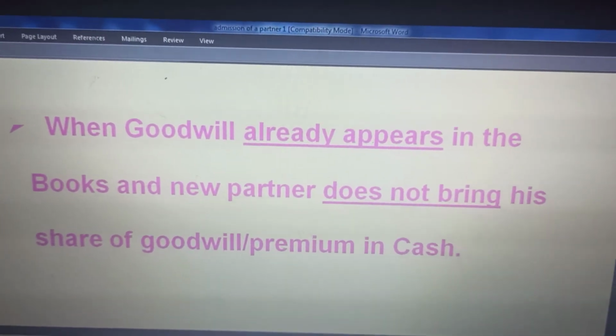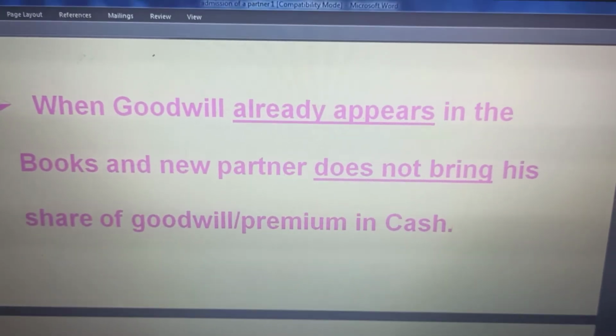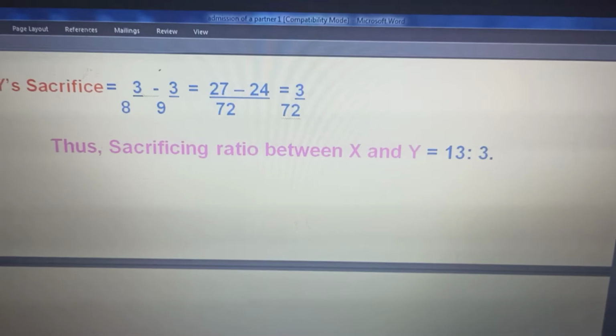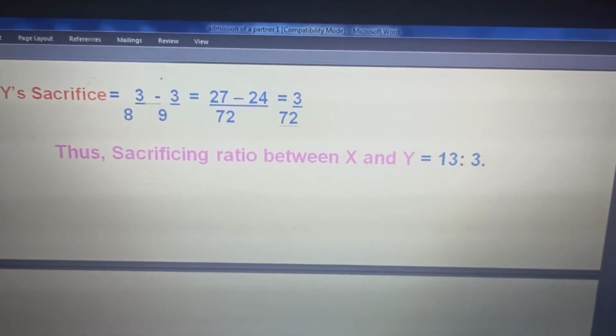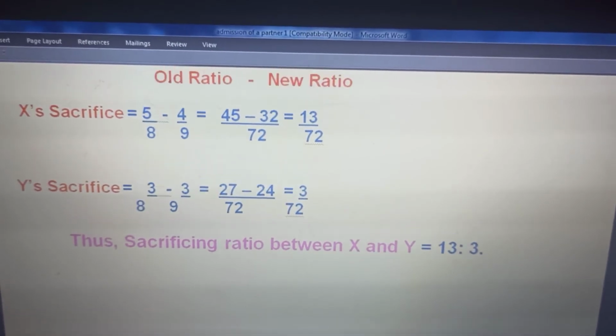Now both the cases are coming together in one journal entry in one question. Does not matter. It means the same. We just have to combine two accounting effects, the two accounting treatments that we have just discussed. Now let us see how it comes here.